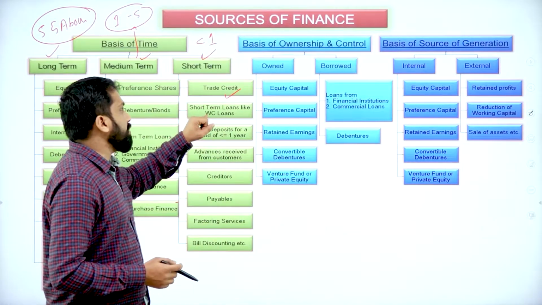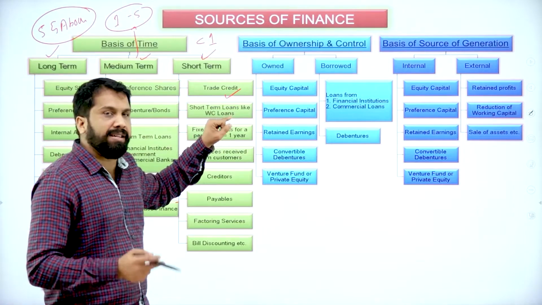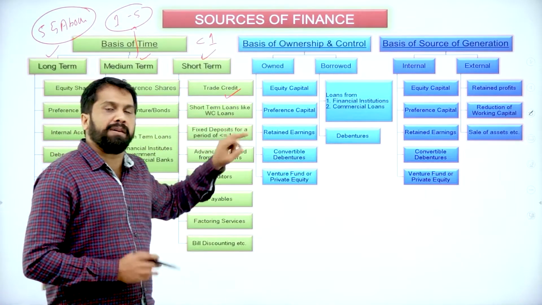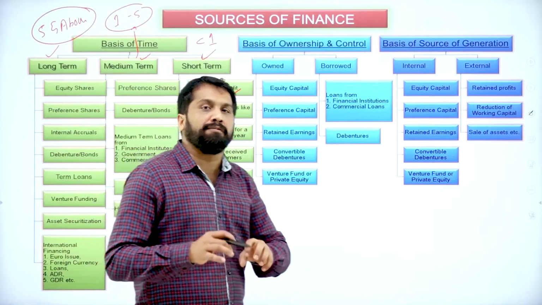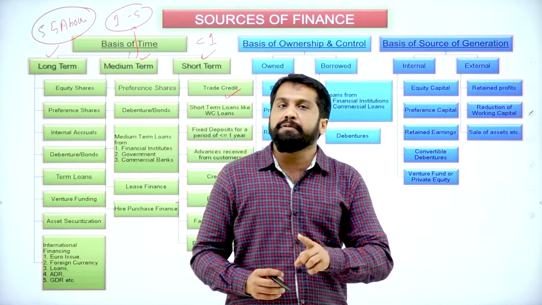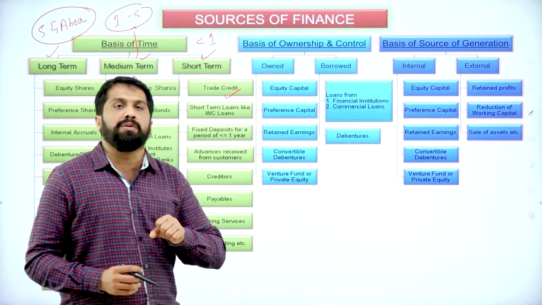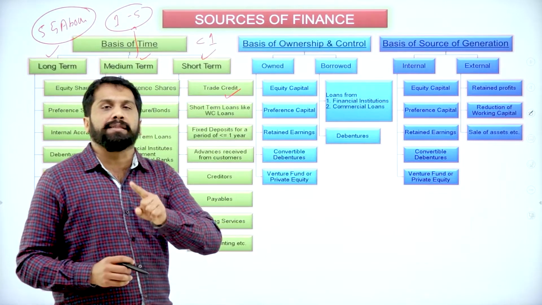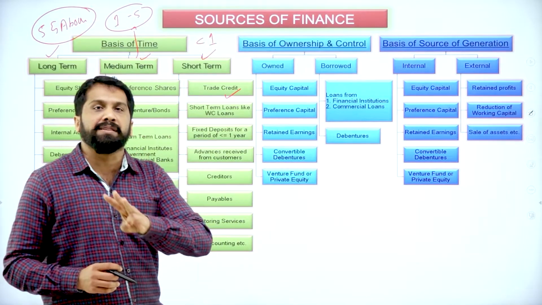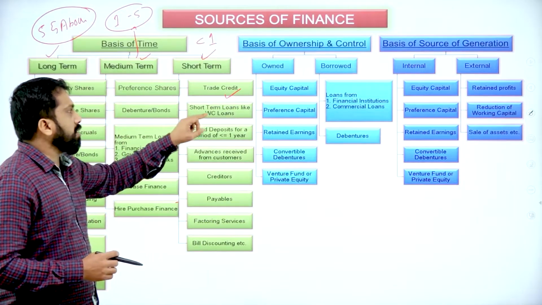Those kind of expenses, what we spend is called working capital. If you have shortage in working capital, you borrow money from outsiders for 1 month, for 2 months, for 3 months. That is called as short-term loans.